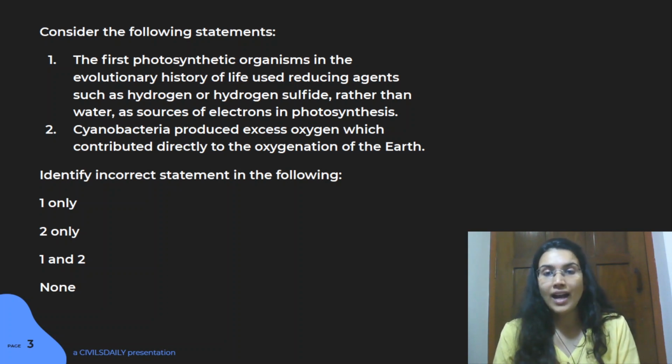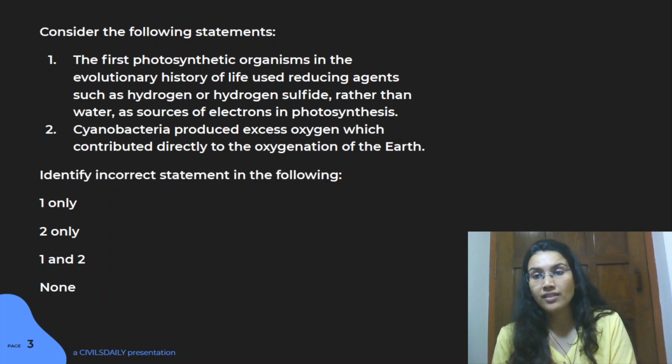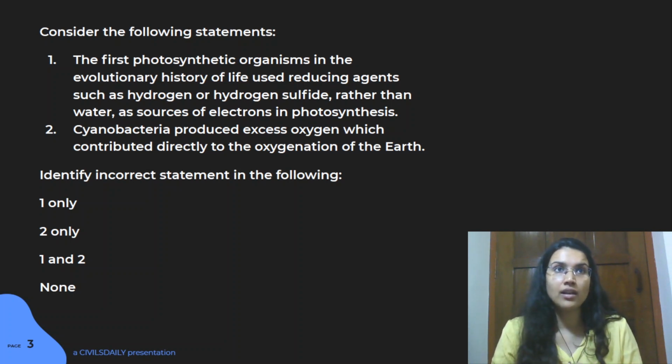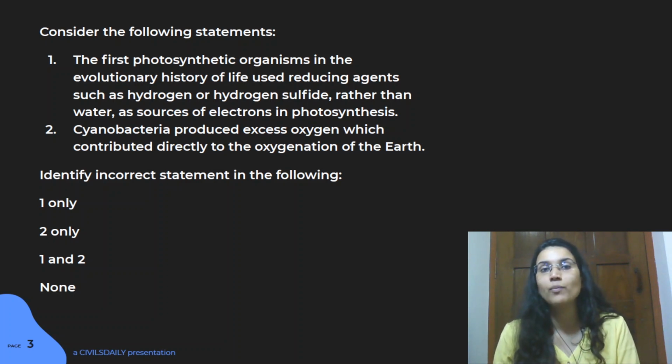In fact, these highly reactive gases would combine with metals and proteins in the earlier anaerobic cells, the organisms that were present before cyanobacteria, and they would actually kill them, right? The earlier organisms were not able to sustain, and we see the rise of cyanobacteria in the environment suddenly. So they would turn sunlight into sugar, and they would excrete a lot of oxygen.